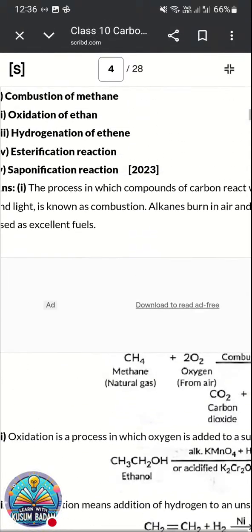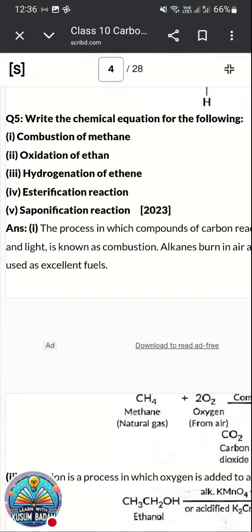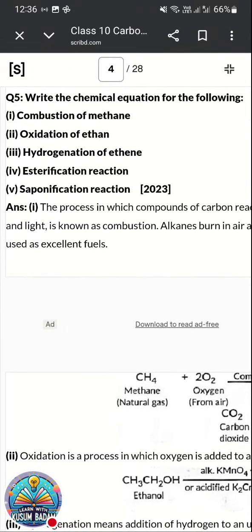The questions were asked in this way. The first one, combustion reaction. Second one was oxidation of ethanol. Here, instead of ethane it should be ethanol. And then hydrogenation of ethene. Ethene on hydrogenation forms ethane in presence of catalyst nickel and palladium. This is also a repeated question. Esterification, saponification, most important questions of carbon and its compounds.